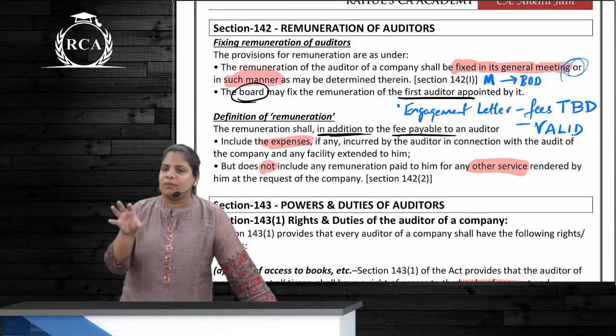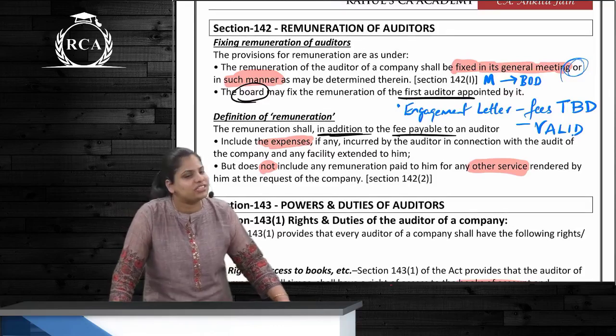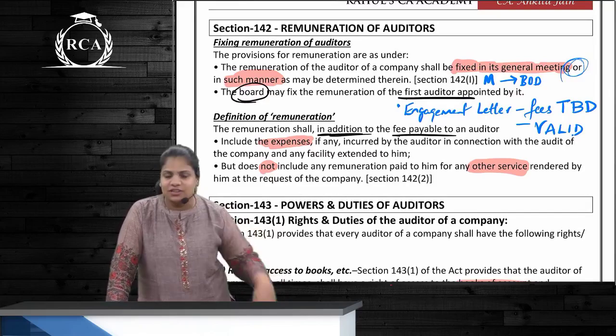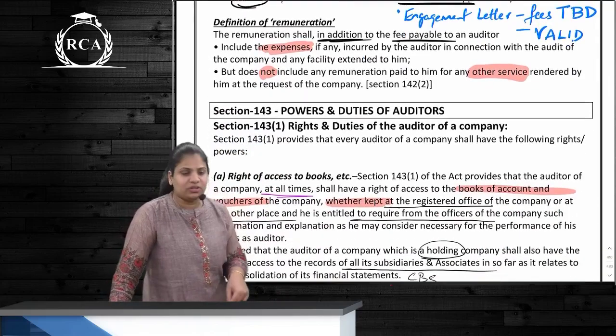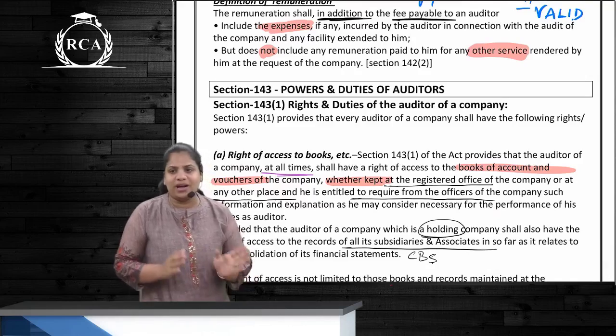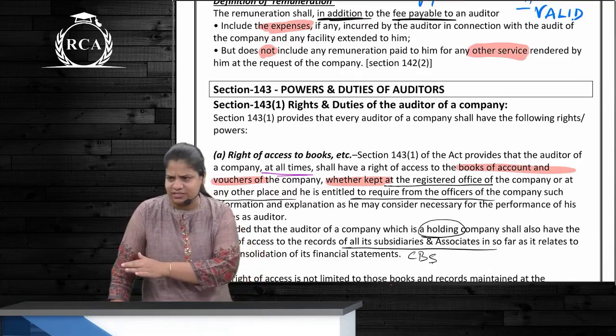Now, this fee will be only for the statutory audit. If the auditor renders some other service, can he charge any other fees? Definitely, that will be in addition to this fee, right? So 142 is with respect to remuneration. 143 is a huge section which talks about the powers and duties of the auditors. Shall we do this and then go to the next section only?